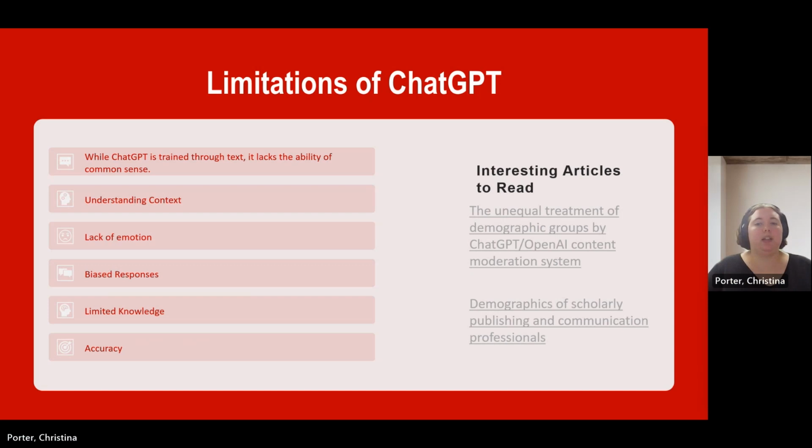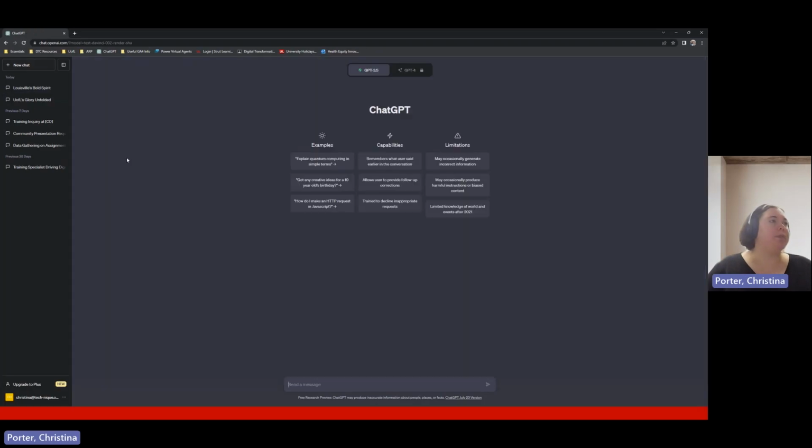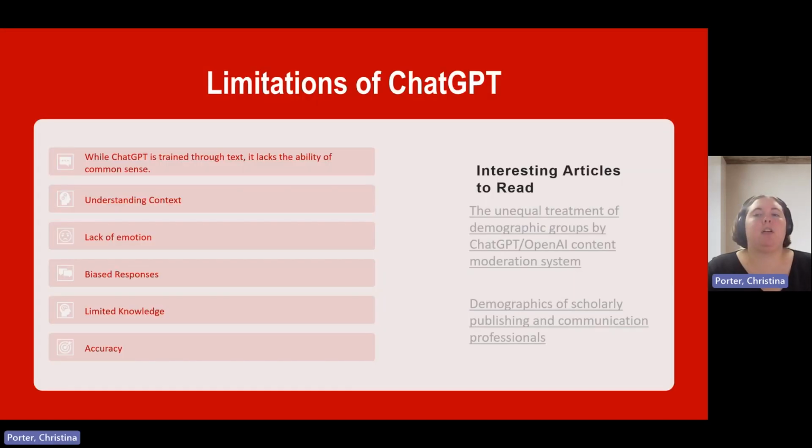If you look on the website, we're going to create a new chat. There are some limitations listed here: it may occasionally generate incorrect information, may occasionally produce harmful instructions or biased content, and it has limited knowledge of world and events after 2021. What does this mean? While it has access to a ton of text, information is limited to what's in the database with a cutoff date of September 2021. So it won't be able to answer all of your questions without limitation. Outputs may be incorrect.